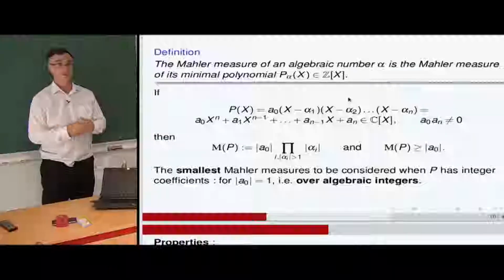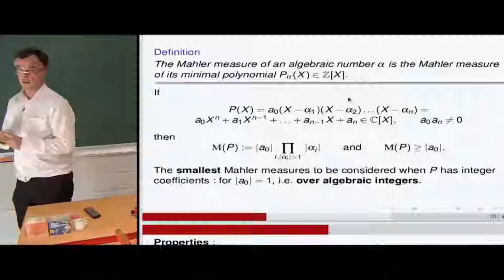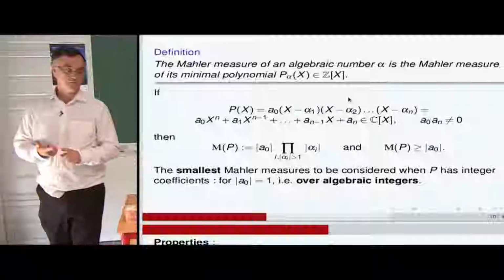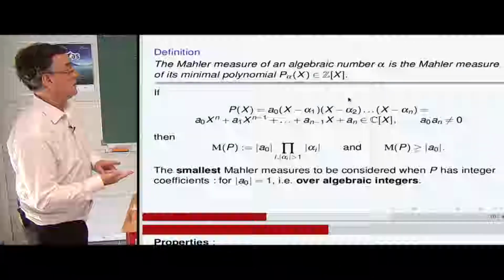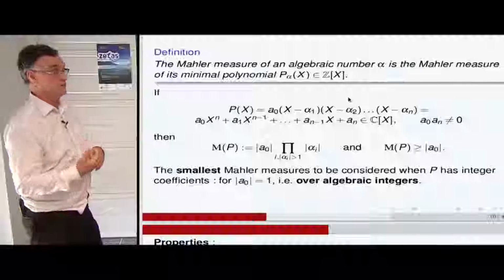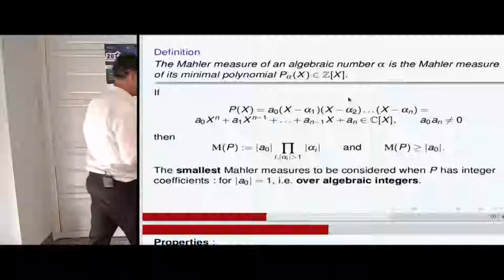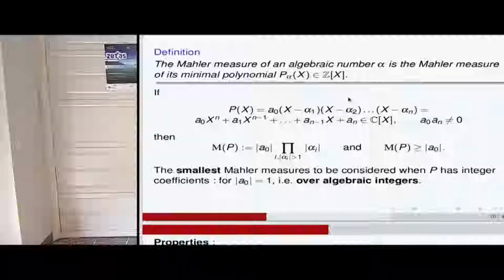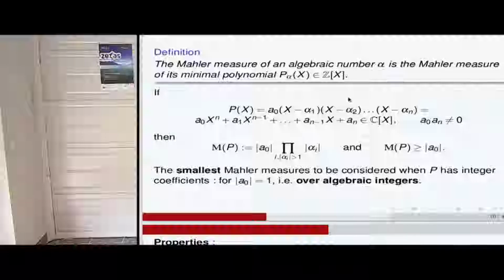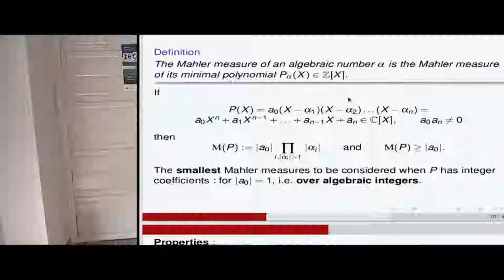So for 0, it's 1. For roots of cyclotomic polynomials, it will be 1. And when you remove these two cases, then you have a true problem of minoration in the values of the Mahler measure there. So the Mahler measure is always, by the very definition, greater than the modulus of the dominant coefficient.